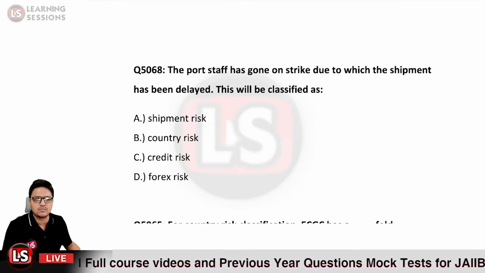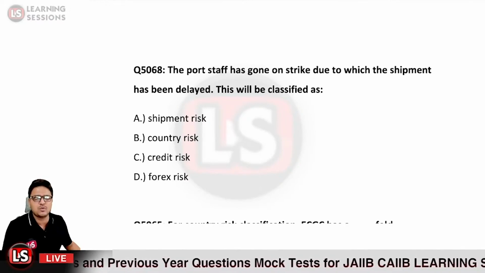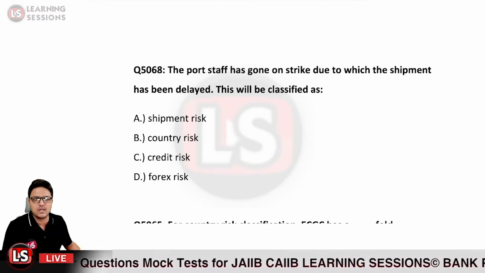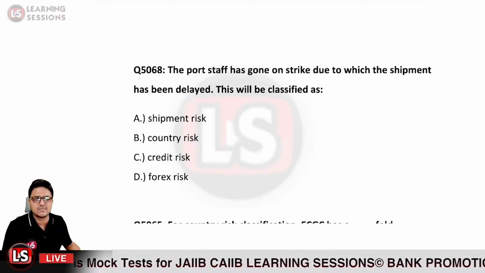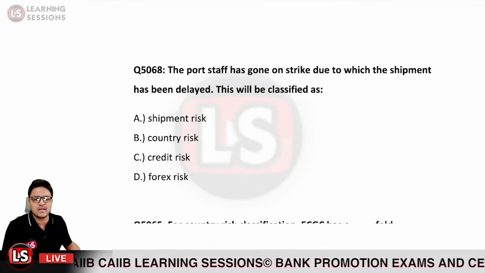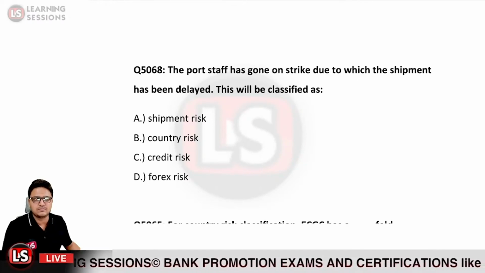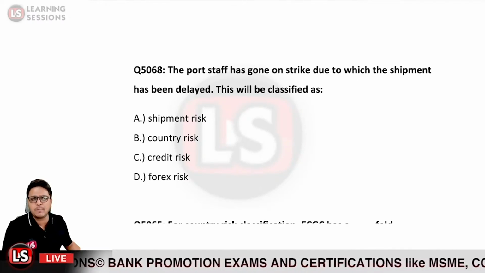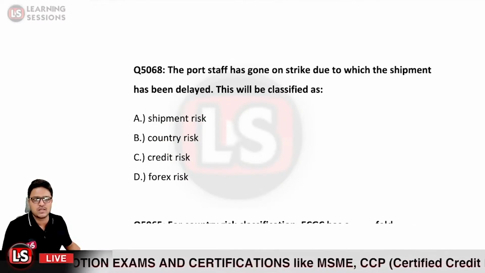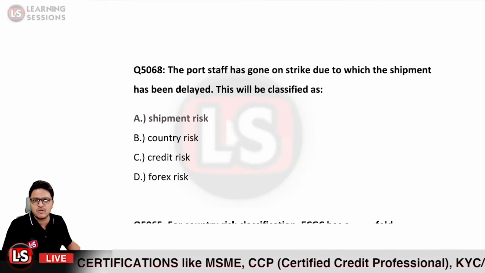What type of risk is this one related to? You need to answer at the earliest what type of risk it is. This one is the shipment risk. Clearly, this one is the shipment risk. So the answer would be option A over here.